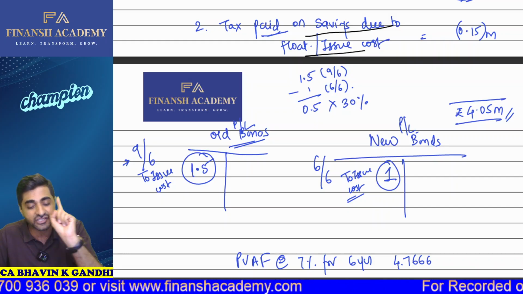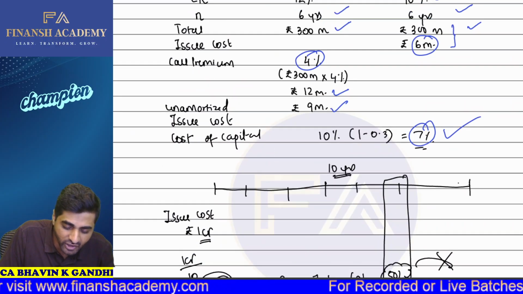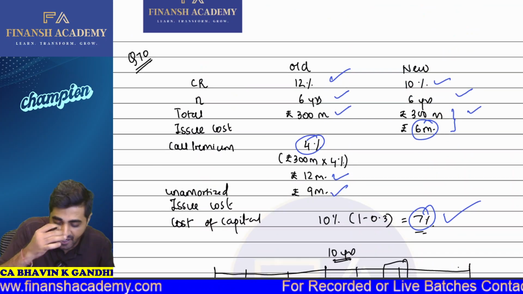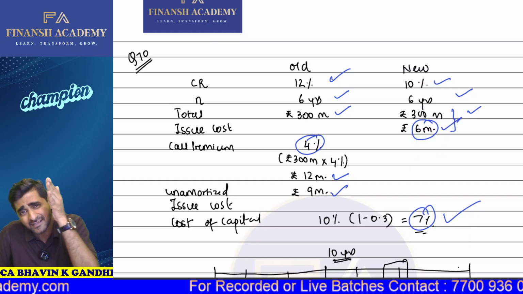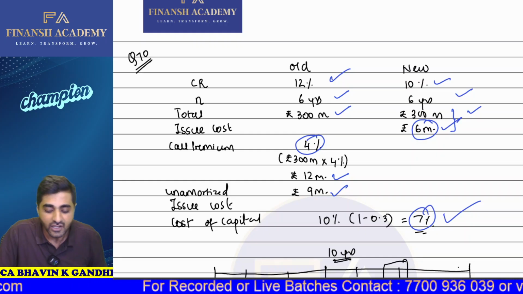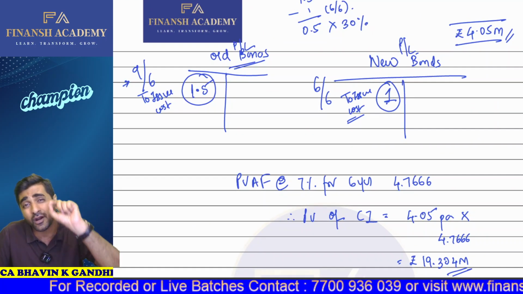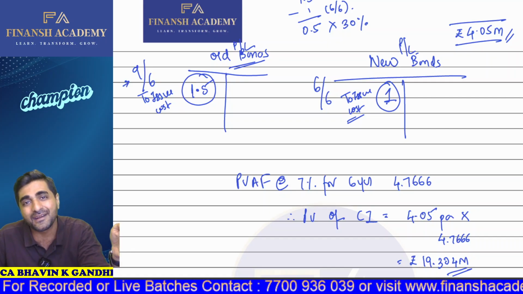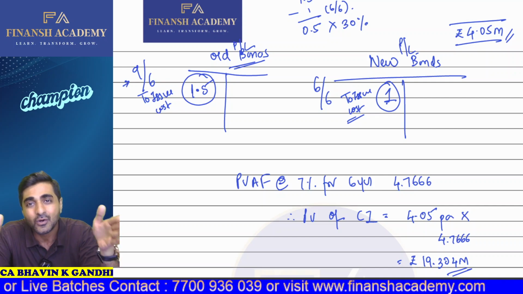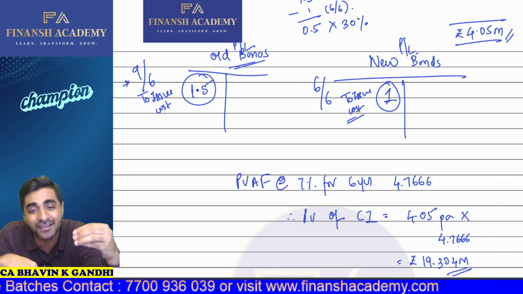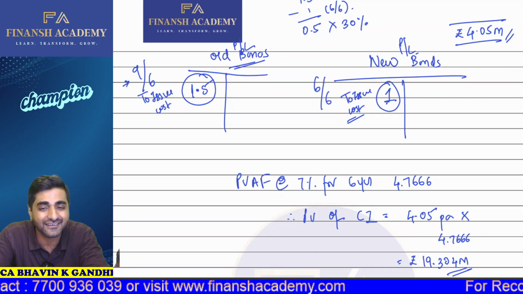But for the new bonds, just check what is going to be your unamortized part. As you can see, we have 6 million as the issue cost. This 6 million will be written off over a period of 6 years, so 1 million will be debited in the P&L account. If old bonds had been continued, 1.5 would have been debited. If new bonds are continued, 1 million is debited. Don't you think there is now a savings of 0.5? And if there is a savings of 0.5, you will end up paying tax on it.